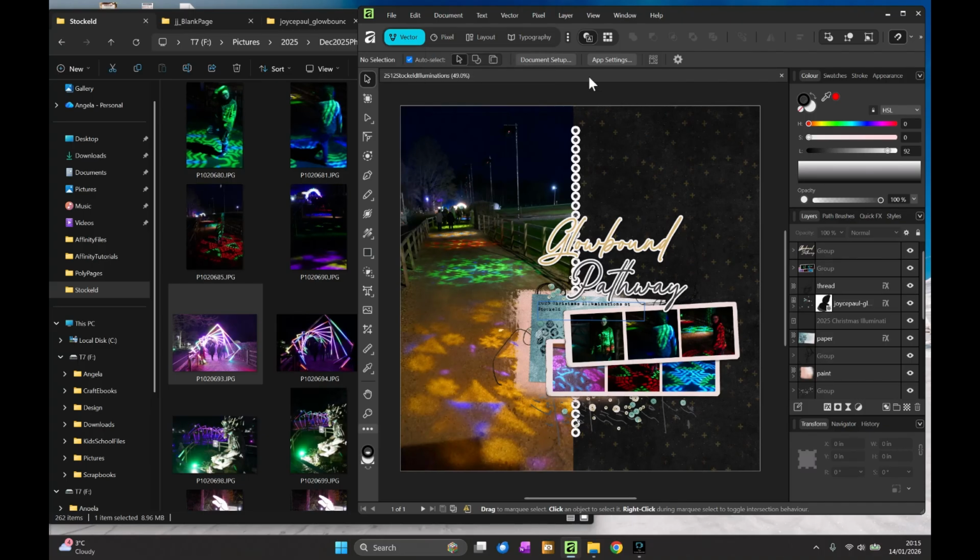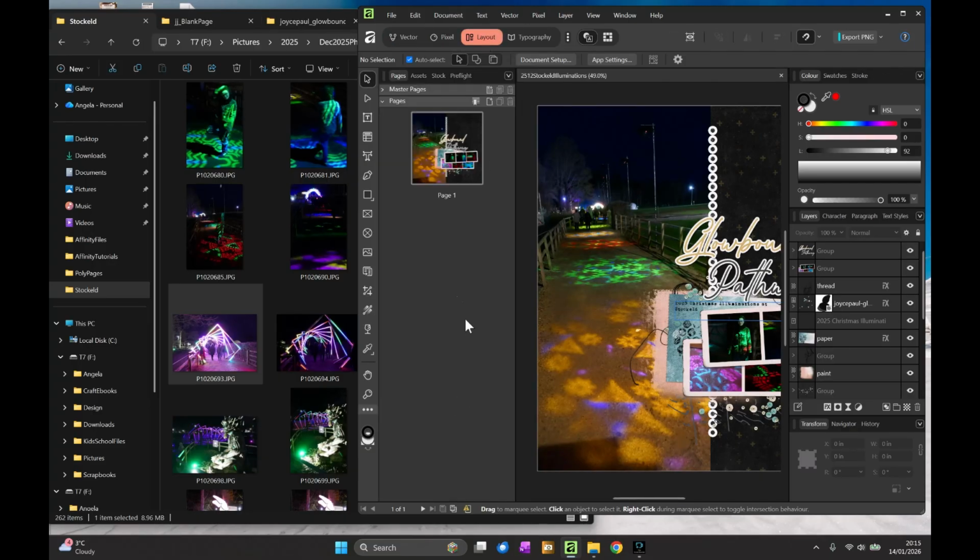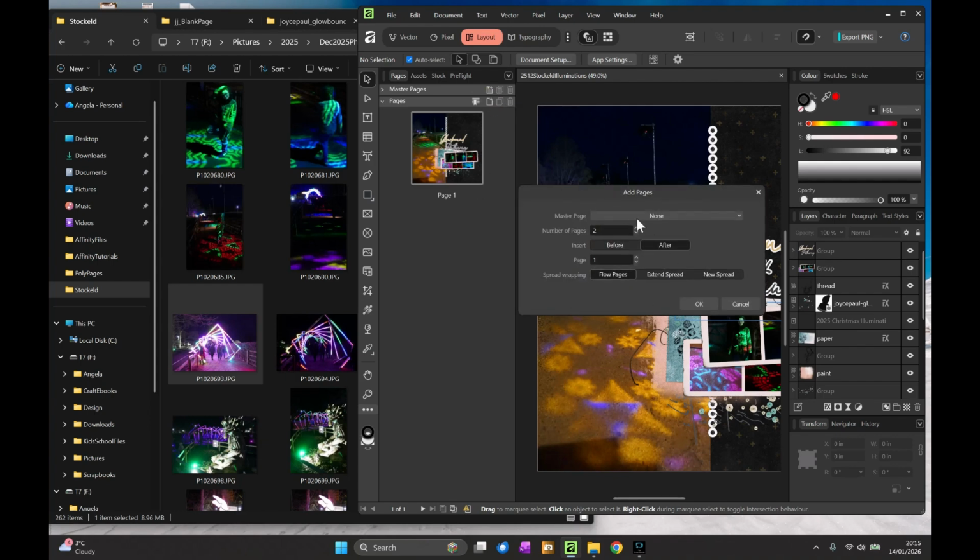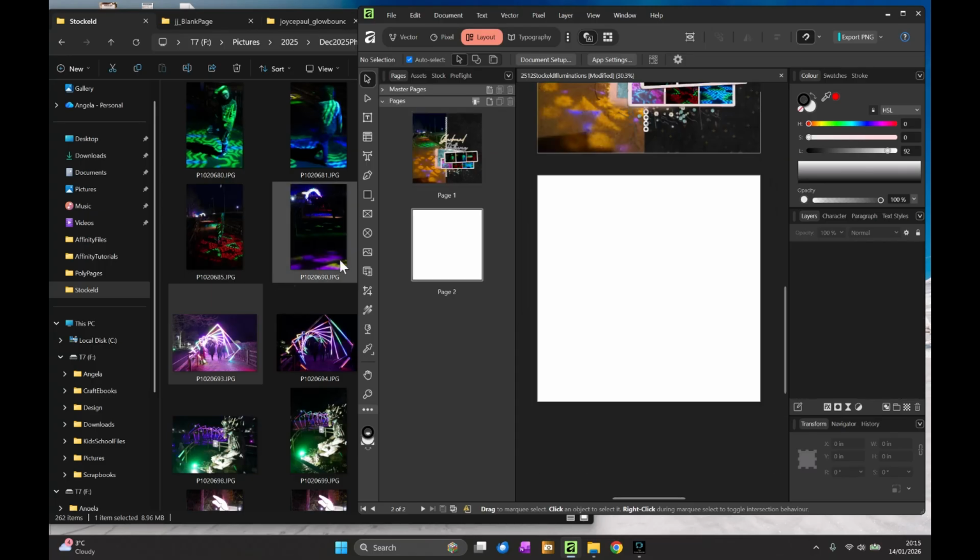Now to add an extra page to create an album, I need to switch to the layout studio. So here I am in the layout studio under pages, and you can see the page that I've done already. So I'm going to click to add pages, and for now I'm just going to add one, and yes, I'm going to put it after the page that's there. Okay, so now I have my second page.